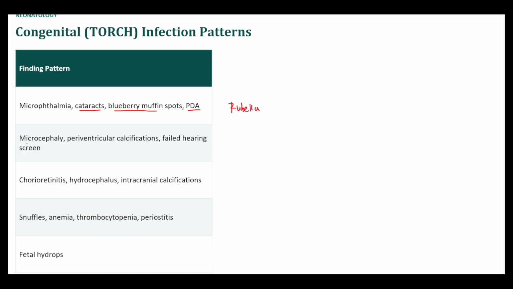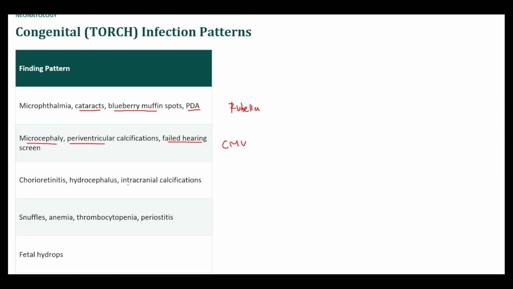Okay, so next one, microcephaly, periventricular calcifications. So that's like a buzzword for CMV infection as well as sensorineural hearing loss. It's also nice to know that CMV is the most common cause of non-congenital hearing loss. So it's not non-genetic hearing loss. So it's not caused by genetic mutations, but rather infection.